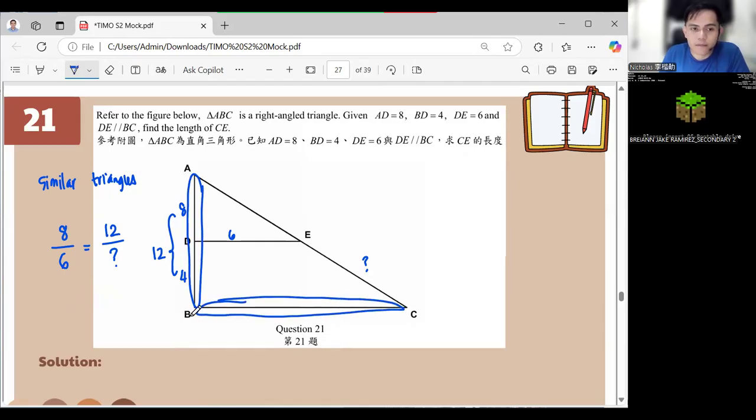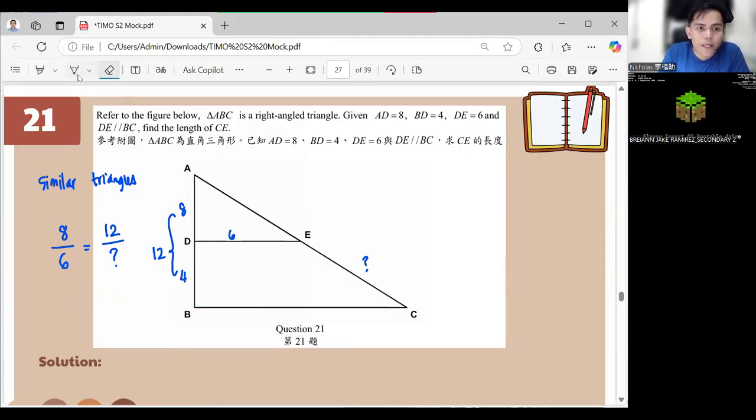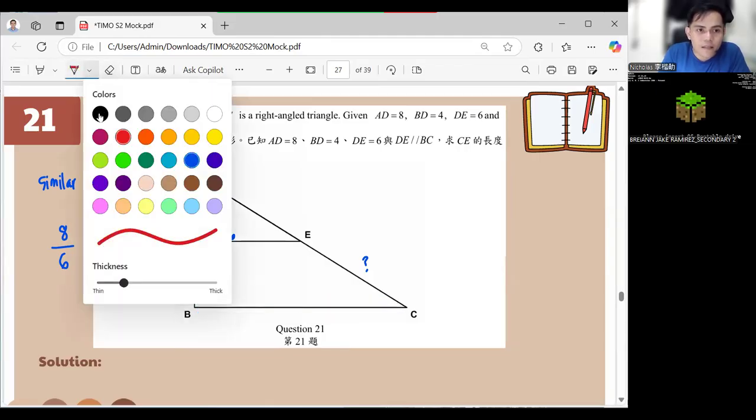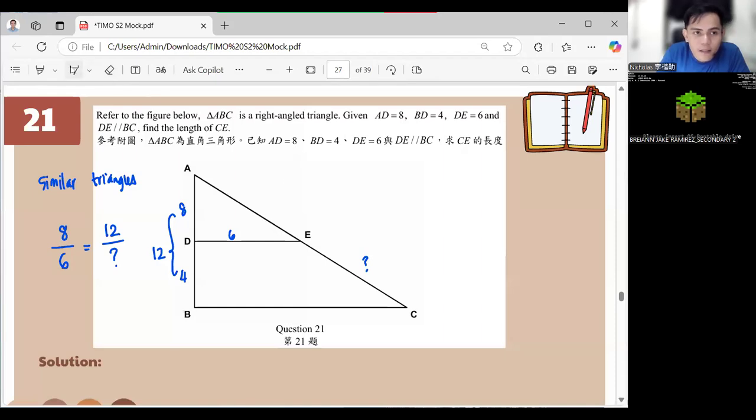So if you write the formula in here, we can have AD over DE is similar, so it has a ratio with AB over BC, right?